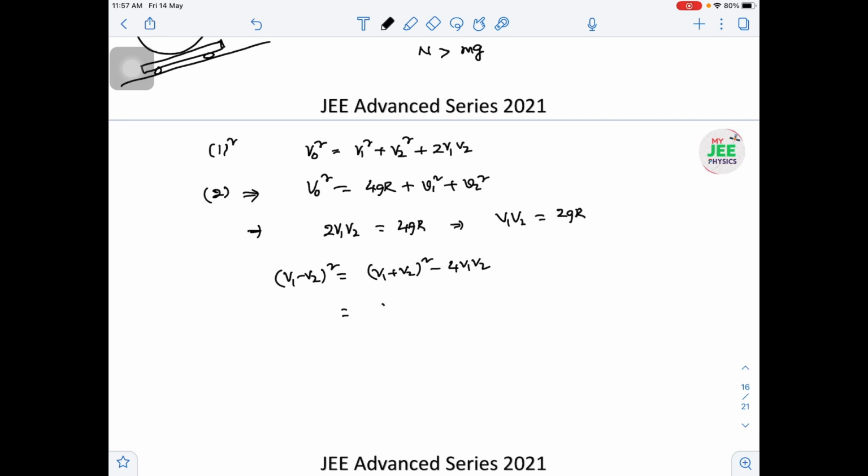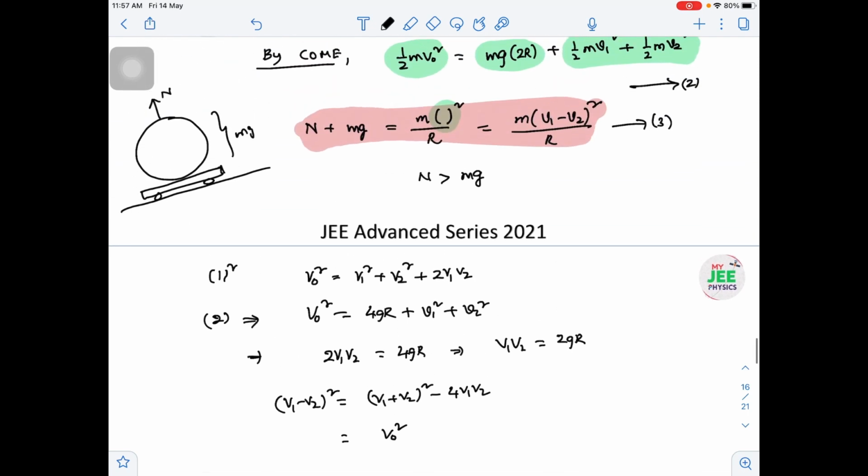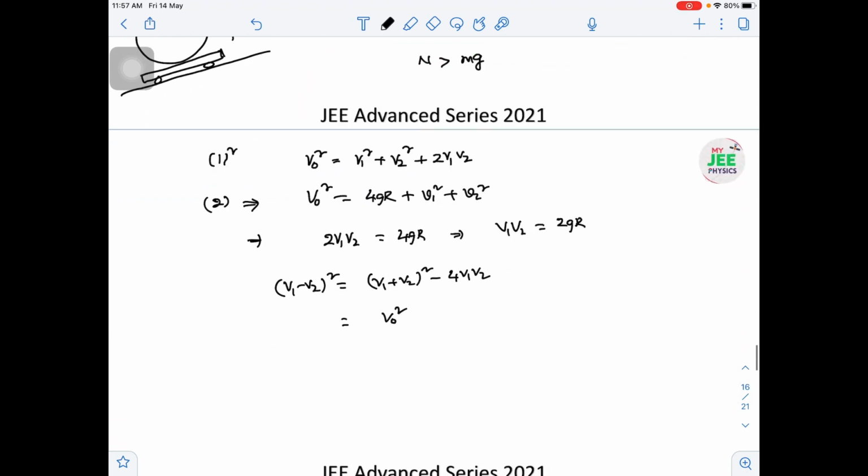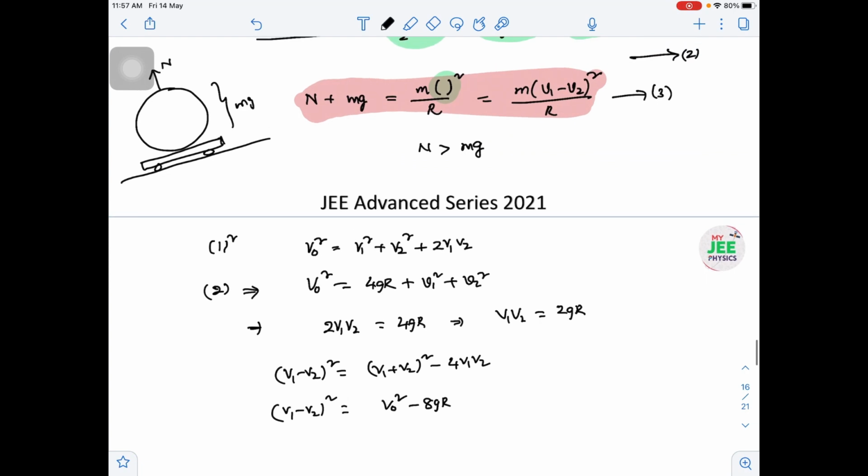So v1 minus v2 whole square is equal to v1 plus v2 whole square minus 4v1 v2. Here v1 plus v2 whole square is nothing but v0 square, because v1 plus v2 is equal to minus v0 from the first equation, and minus 4v1 v2 is nothing but minus 8gr. So this is the v1 minus v2 whole square. Now we can find the normal reaction value.